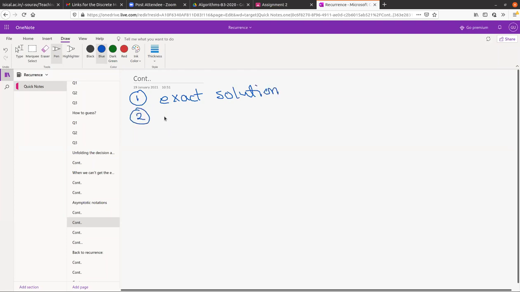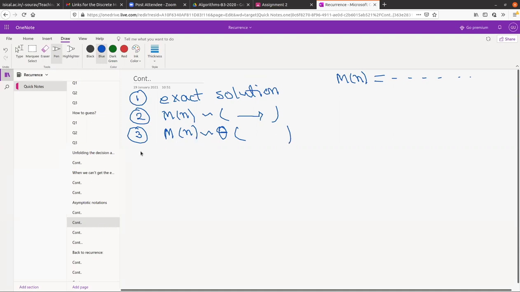The second option is, suppose your recurrence was some Tn, then you try to prove that Tn is asymptotically equivalent to something. Third option, if you cannot prove asymptotic equivalence, then at least try to come up with some function such that Tn is equivalent to it, giving the tight bound, that is theta of something.